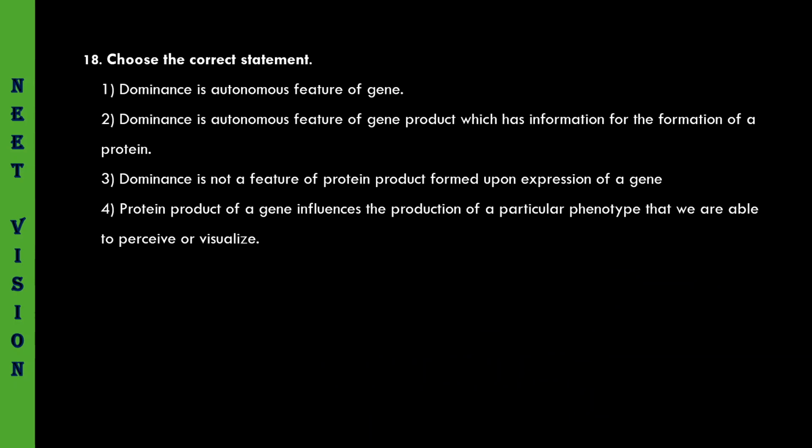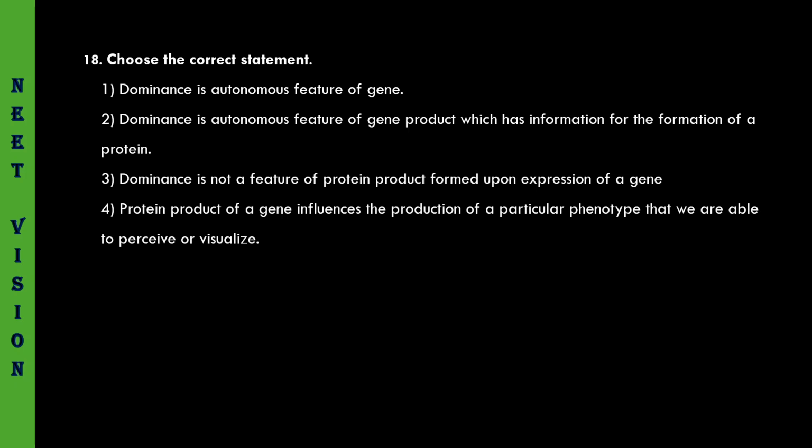Choose the incorrect statement. Dominance is an autonomous feature of gene. No. Dominance is not an autonomous feature of a gene. It is not an autonomous feature of the product of the gene which has information for the formation of other product. No. It is not an autonomous feature of messenger RNA. It is not an autonomous feature of DNA.